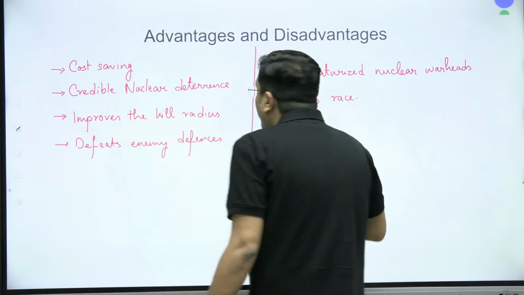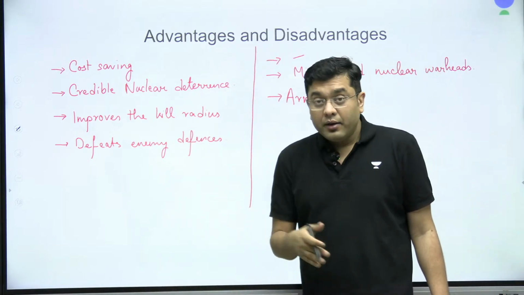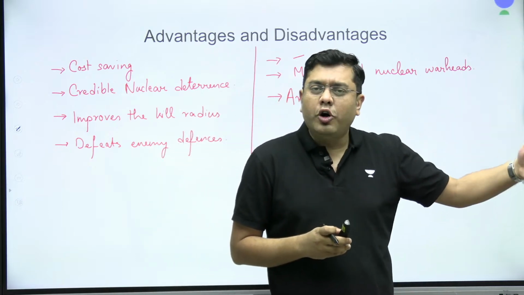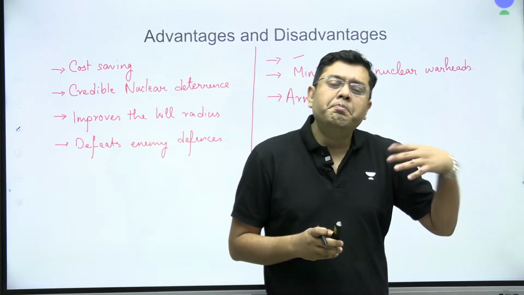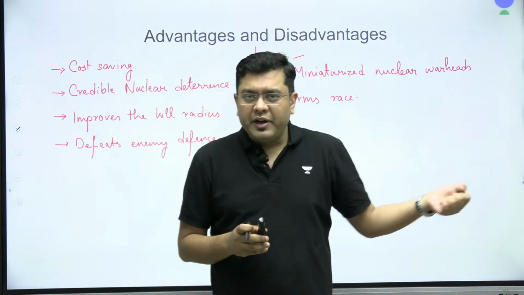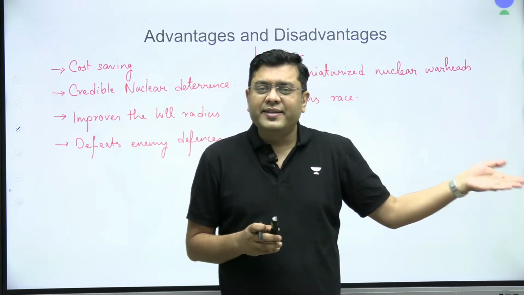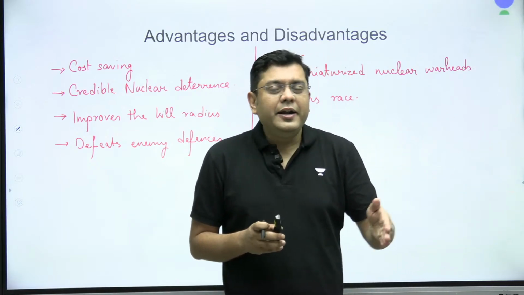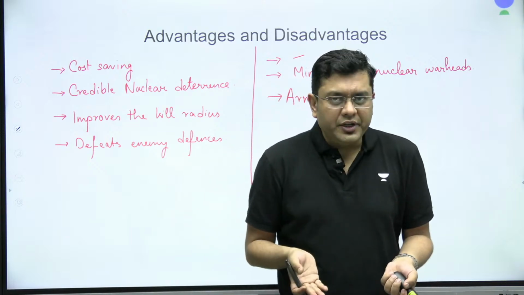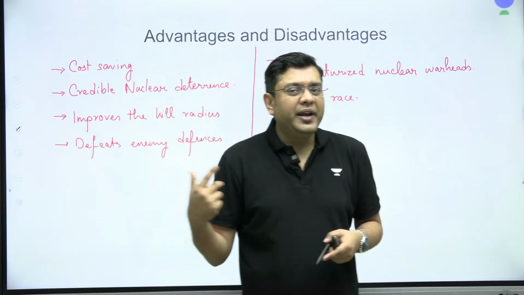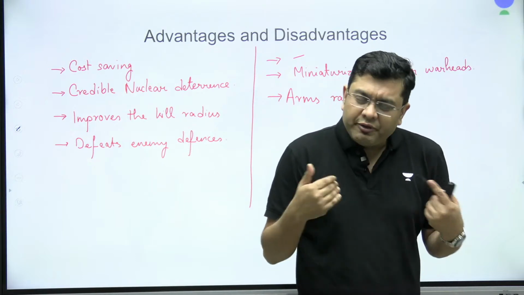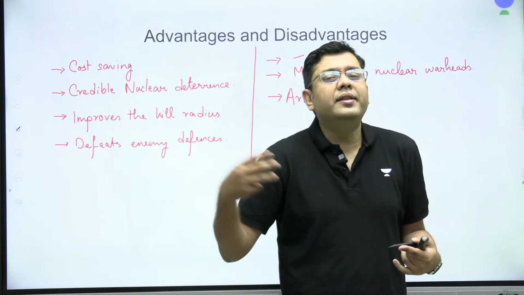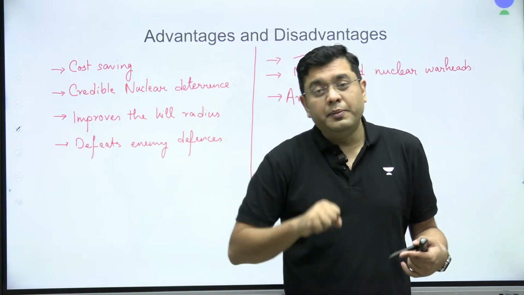And that too in a volatile region like South Asia, where, for example, we and Pakistan have stood on the verge of battle and war multiple times. You have had multiple heads of state in both Pakistan and India who thought about declaring war, but then took a step back. So it is a very volatile region. In that volatile region, that arms race is never going to be stabilizing. Eventually, Pakistan will also, in a few days' time, the expectation is, carry out another test to indicate its success with the MIRV tech as well.